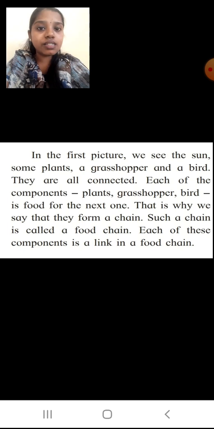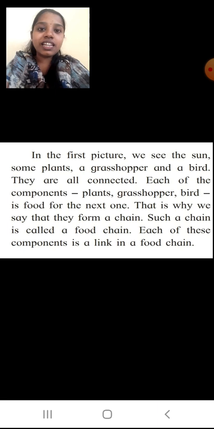As I told you, if the sun is not there, no grass, no leaves. If no grass, no leaves, no grasshopper. If no grasshoppers, no birds will remain alive. But if there is a sun, there will be grass and leaves. Who will eat that grass and leaves? The grasshopper. The grasshopper will be eaten by the birds, and the bird may also be eaten by someone else. Like this, the food chain continues in our environment. We will study the details about the food chain in our next presentation.